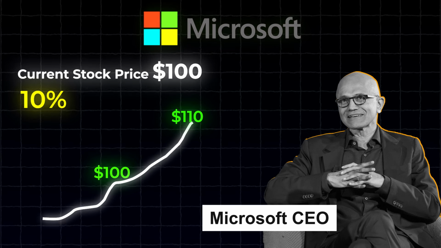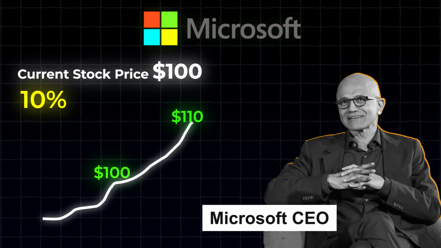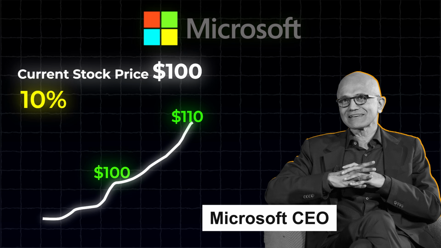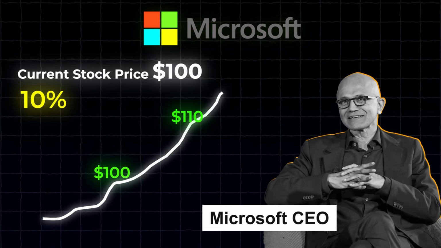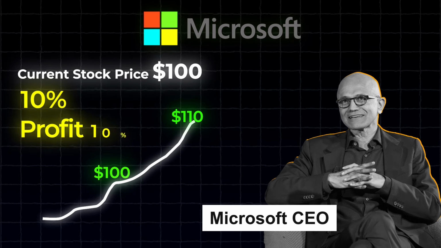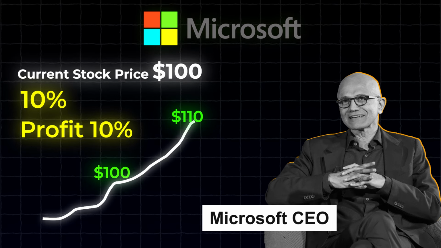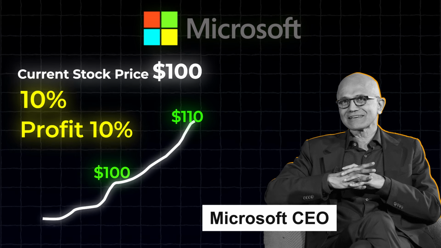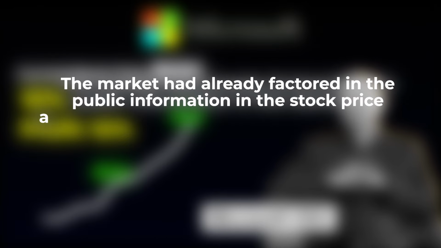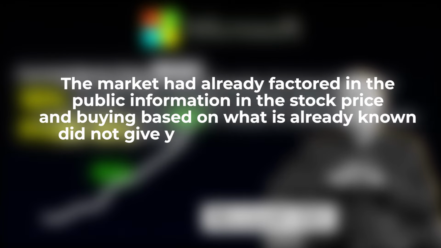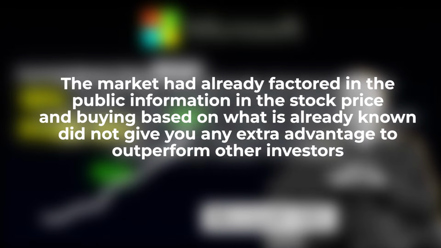Now let's say you get the good news a day later and decide to buy Microsoft stock at $110, hoping it will go even higher when the company will post its profit 1 year later. Unfortunately, 1 year later, when the company posts its profit increase of 10%, you don't see any price increase. So why did this happen? That's because by the time you made your move, the market had already factored in this public information, and buying based on what is already known did not give you any extra advantage to outperform the other investors in the market. This is basically what the efficient market hypothesis is all about.